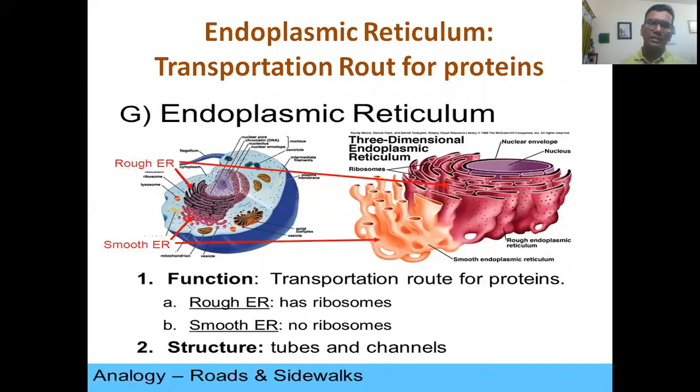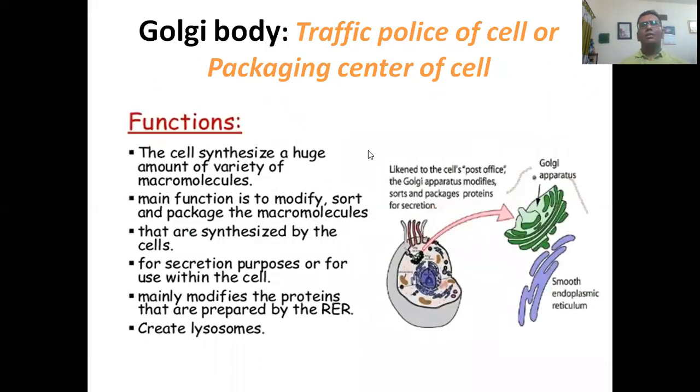Okay, my dear students. Now come to the Golgi body, traffic police of the cell or packaging center of the cell. The protein sent by the endoplasmic reticulum is collected by the Golgi body, which processes it and sends the protein to the required area of a cell or living body.